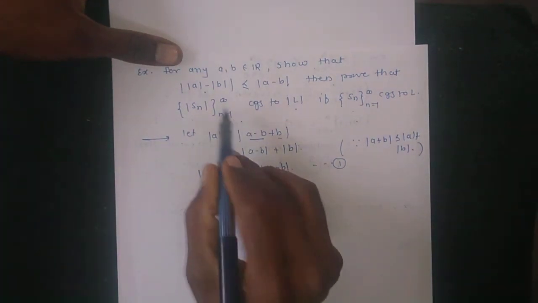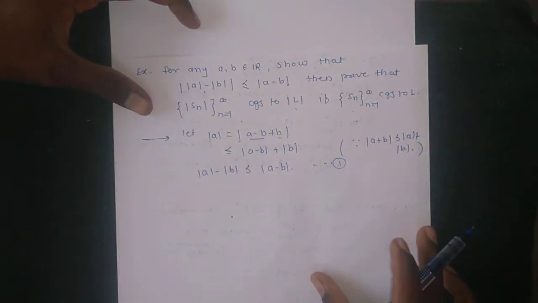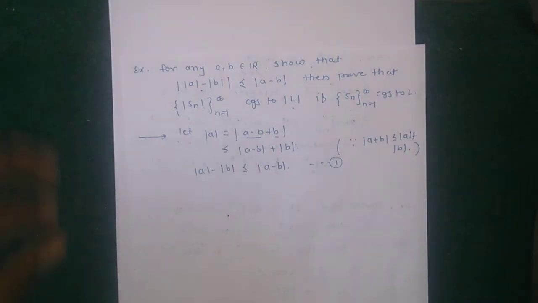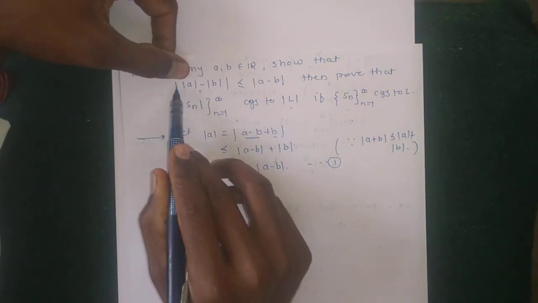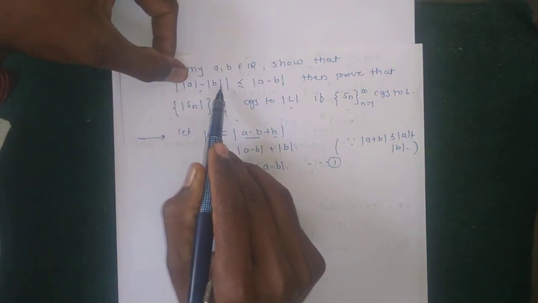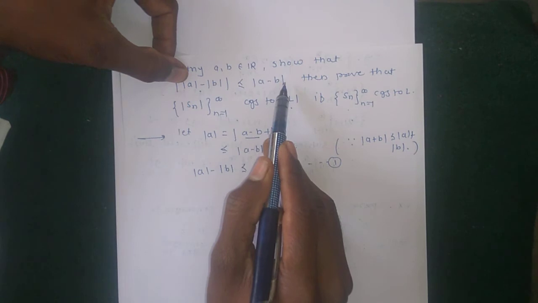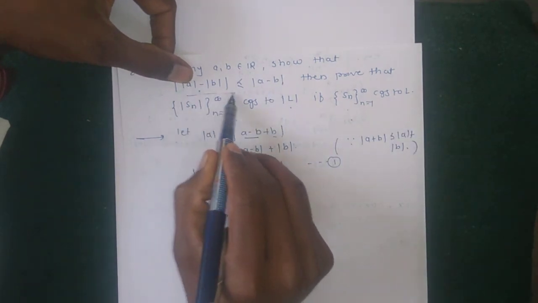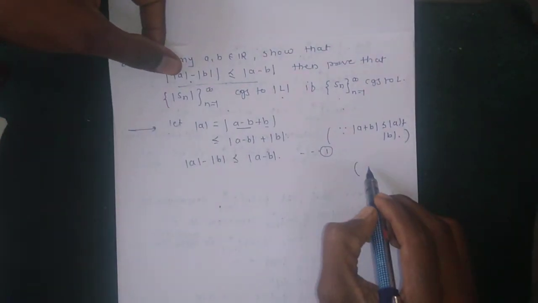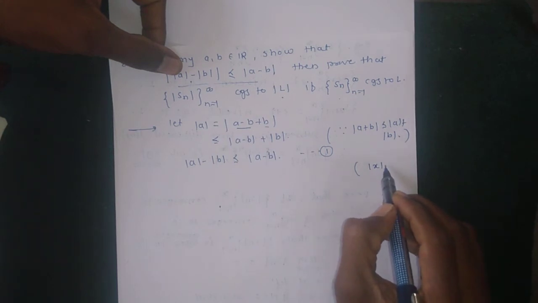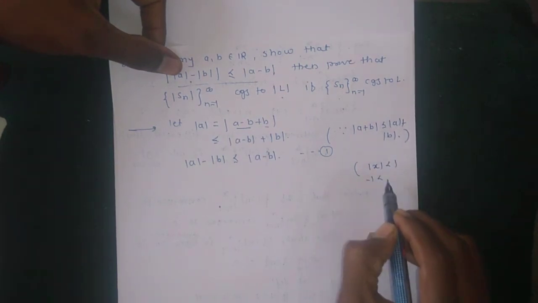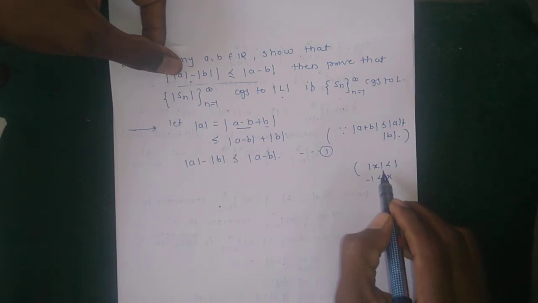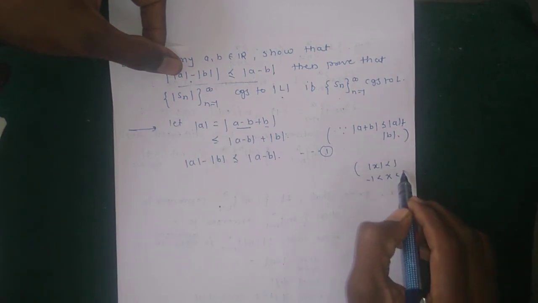Then this means that here firstly, how to show ||a| minus |b|| is less than or equal to |a minus b|? Using this result: |x| is less than 1 whenever the value of x lies between minus 1 and 1.